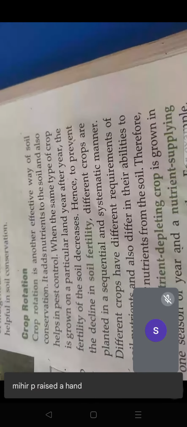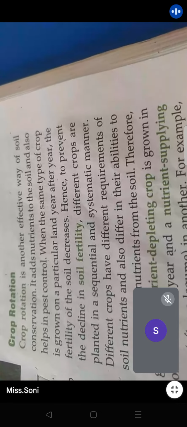Yes, ma'am. It is the series of growing crops in the same area, across a sequence of time. Okay, across a sequence of time or around different periods of time, as you are saying. Very good.